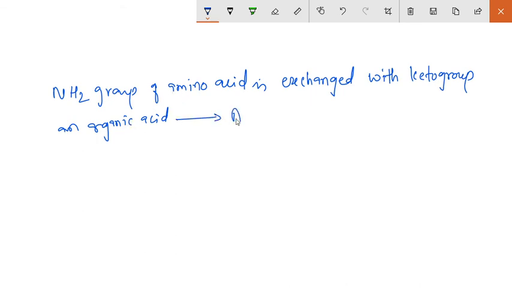The amino acid is converted into the keto acid. Okay, and then the keto acid becomes an amino acid. This keto acid again becomes the amino acid. It is a reversible reaction. Okay, amino acid converts into keto acid and converts back into amino acid. Okay, and this reaction is catalyzed by the enzyme transaminase.